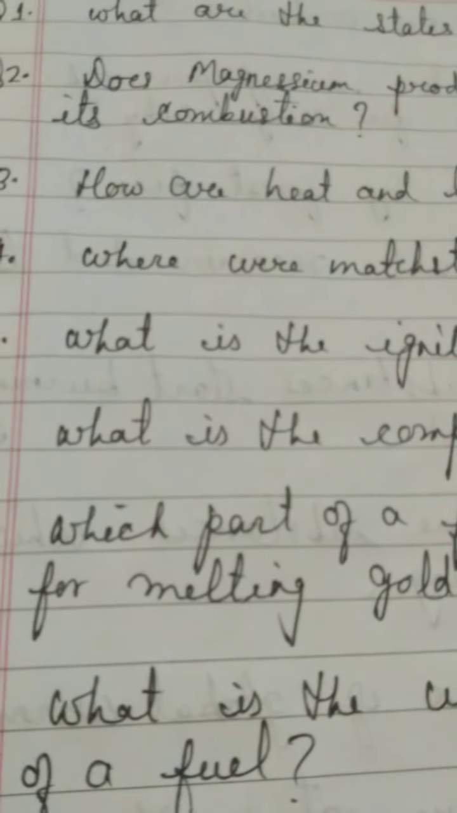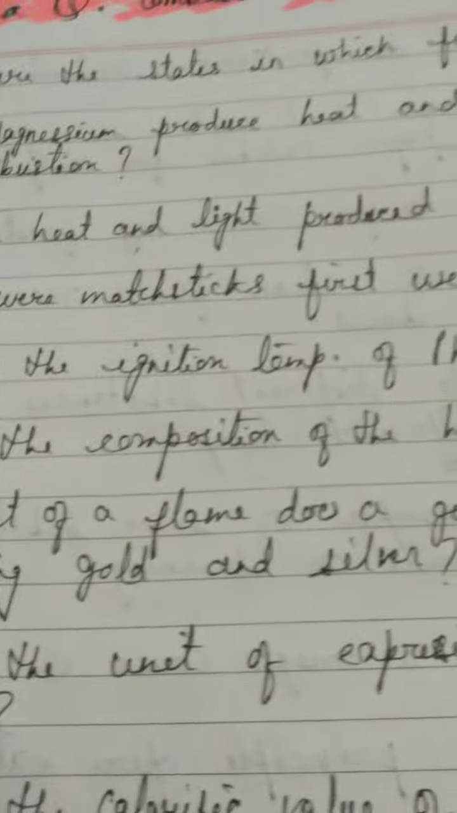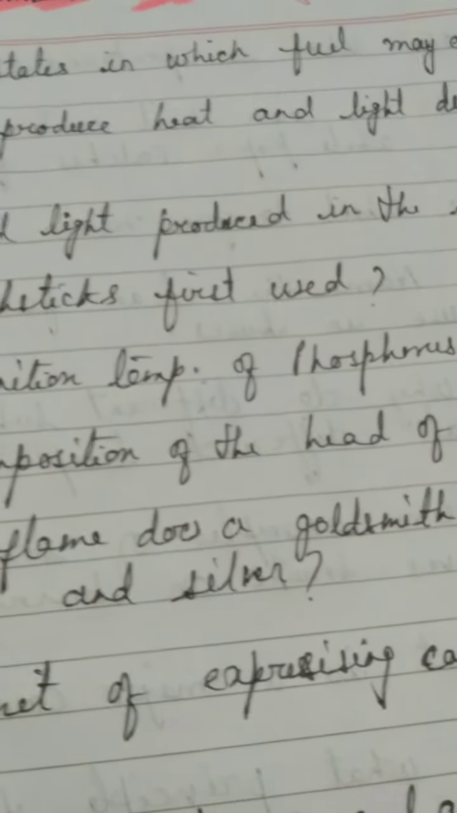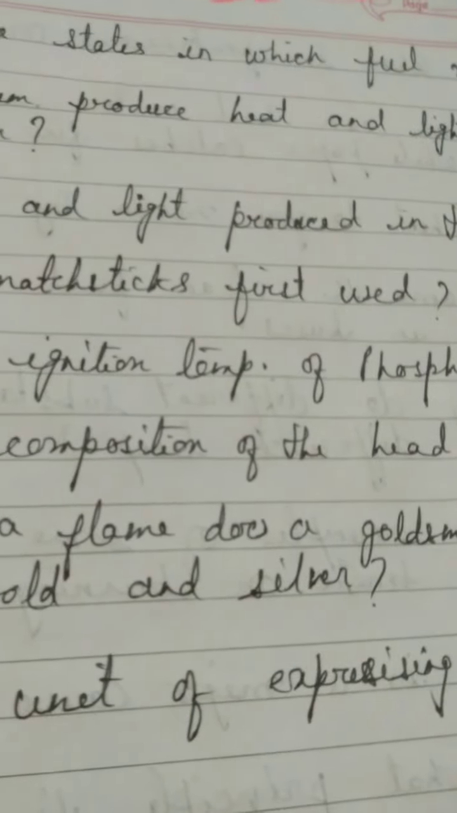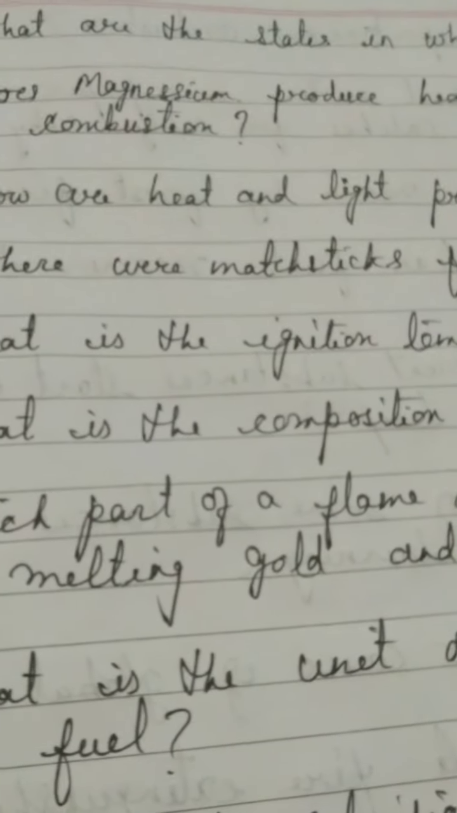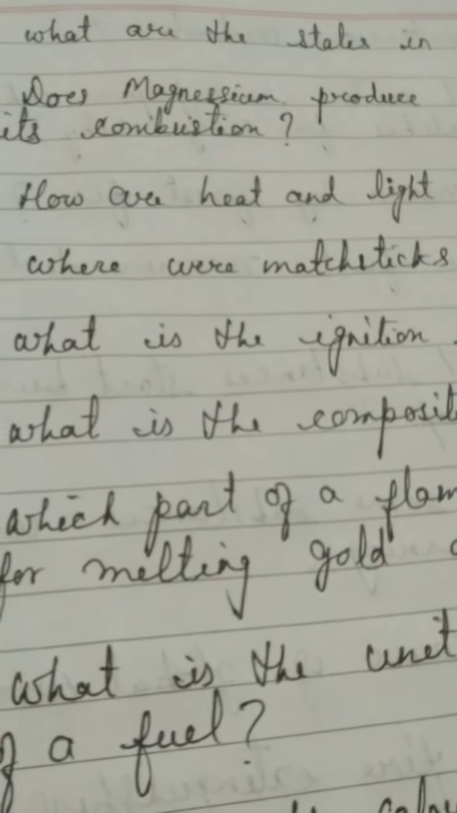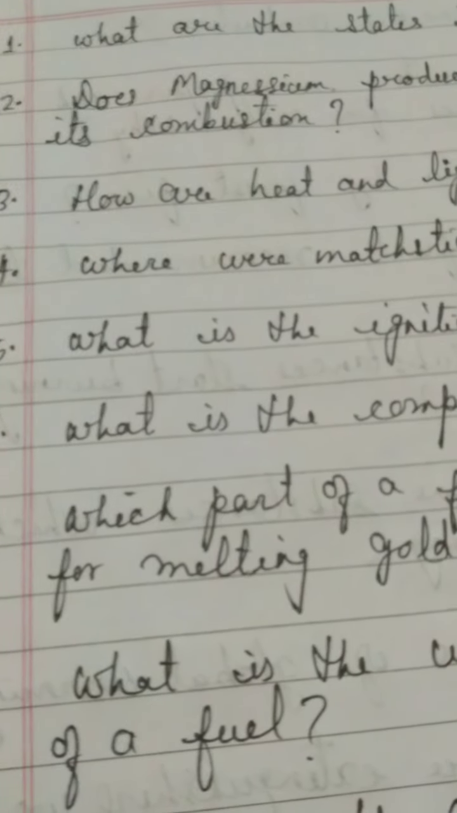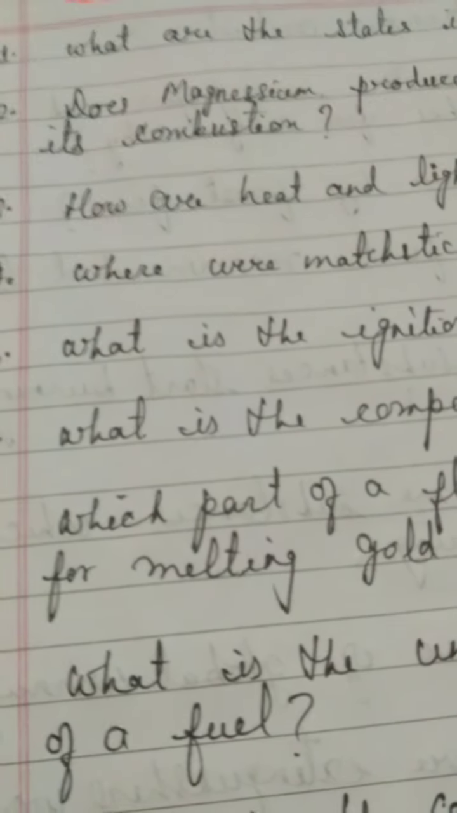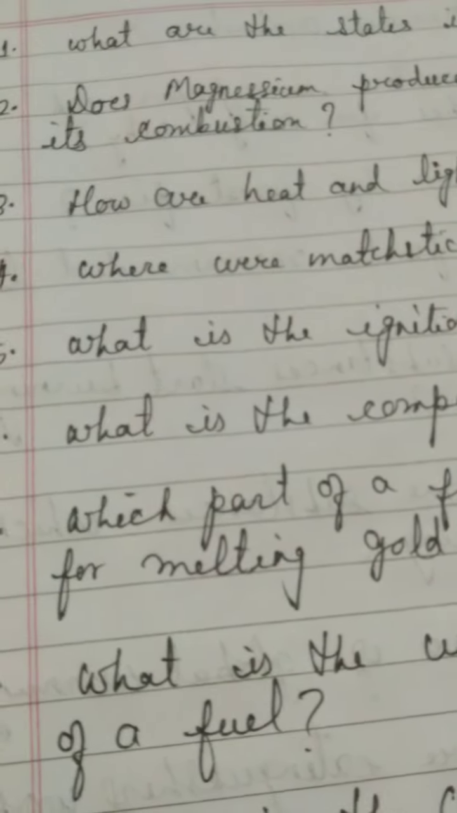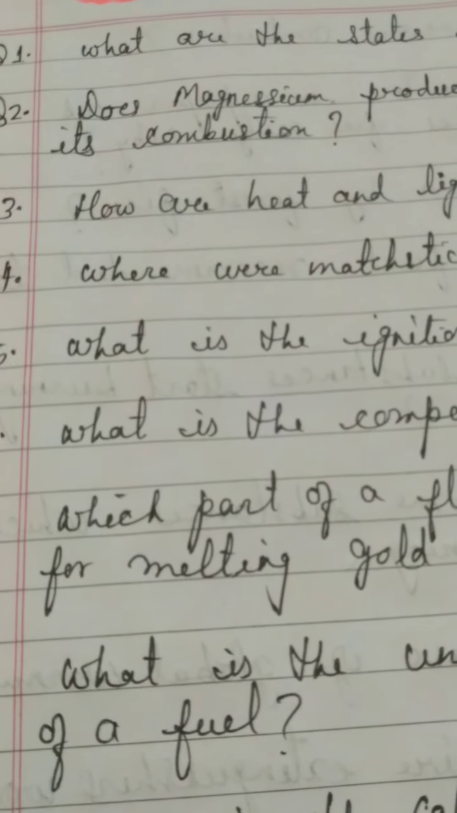Now question number 3: how are heat and light produced in the sun? Here I am telling you a little more, because the heat and light from the sun are produced due to a nuclear reaction called the fusion reaction, and this is why abundant heat and light is produced from the sun.